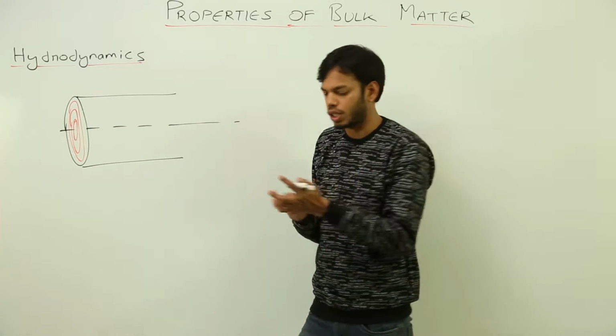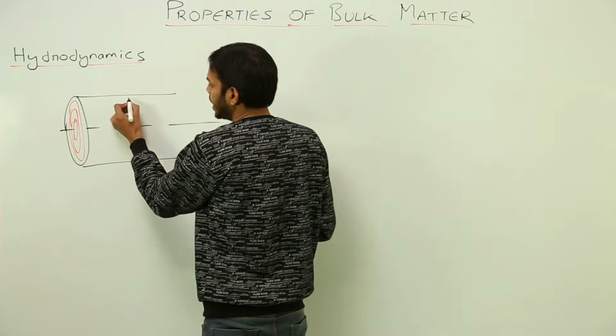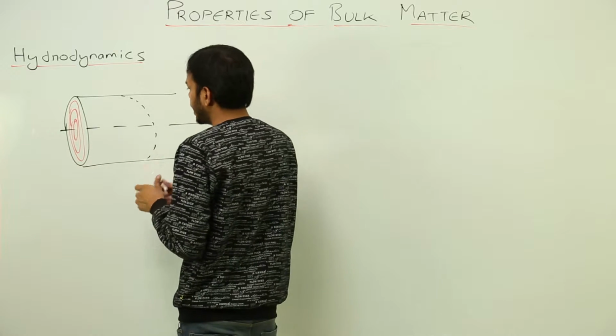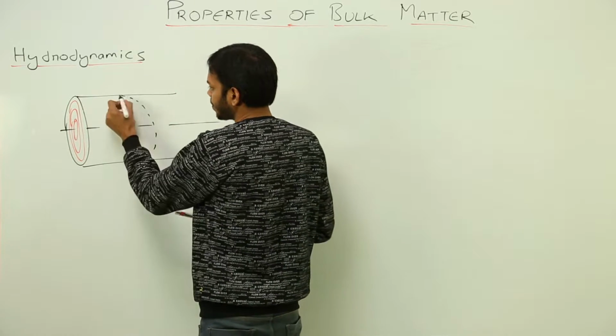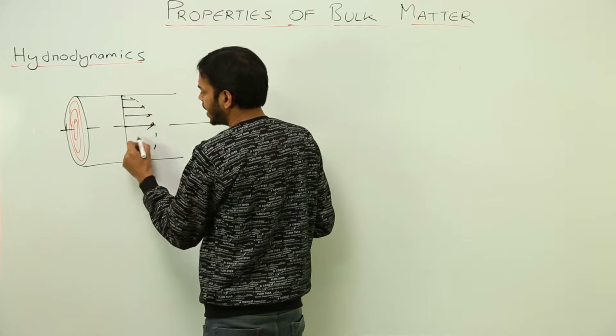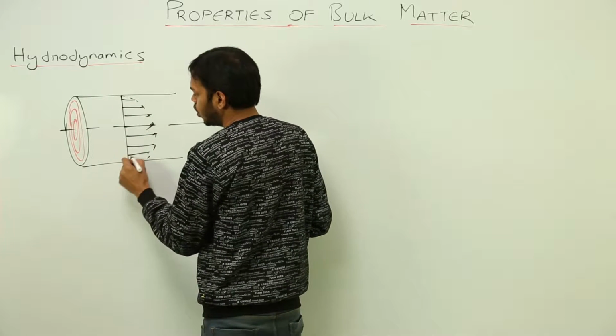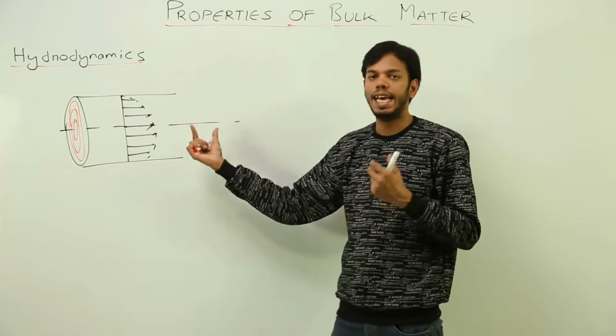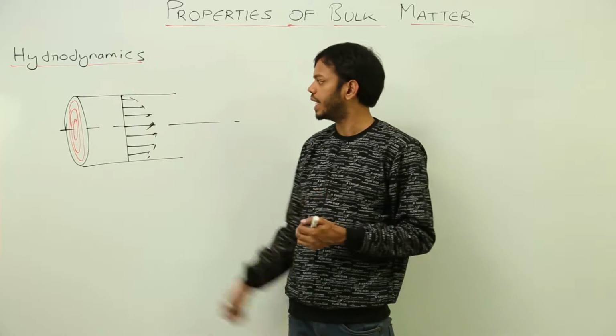So if I give you an idea of what the velocity would look like, these would be the velocity vectors. It will keep on decreasing as we go from the center towards the wall of the tube. This would be the length or magnitude of velocity of different layers.